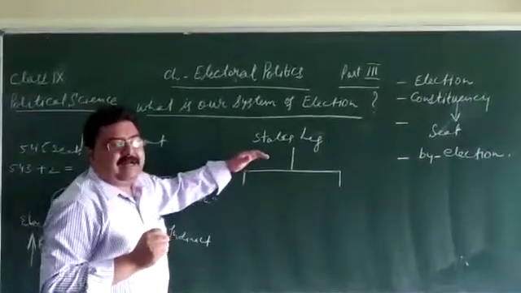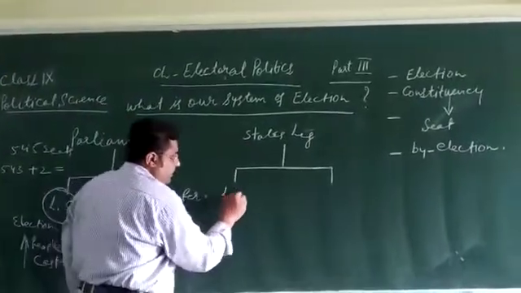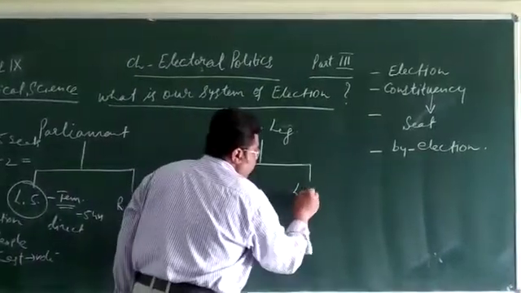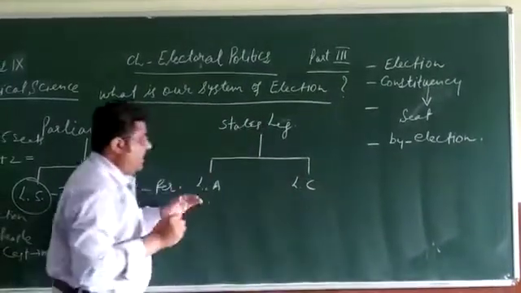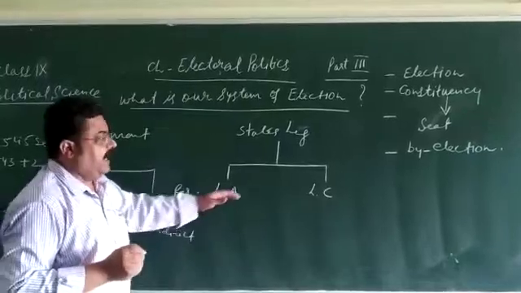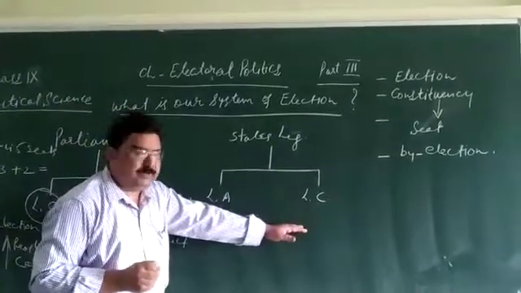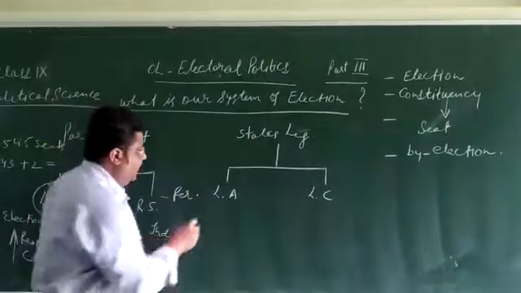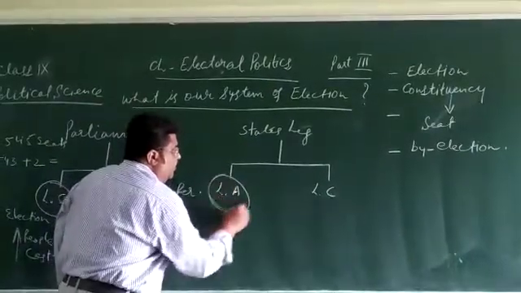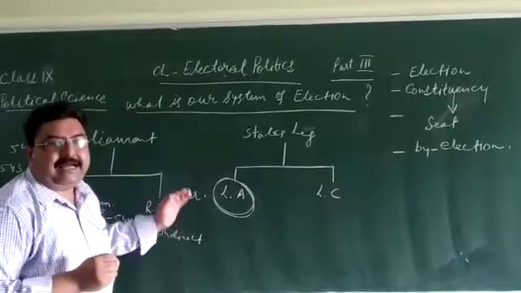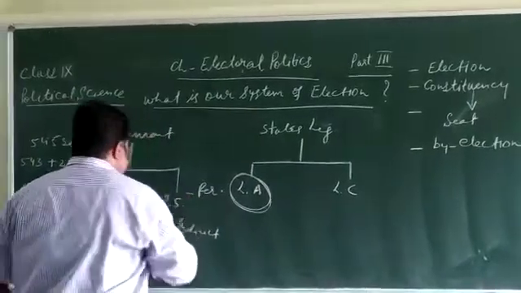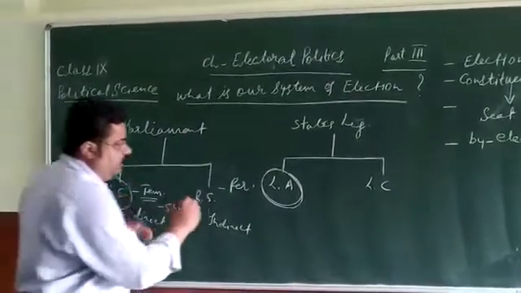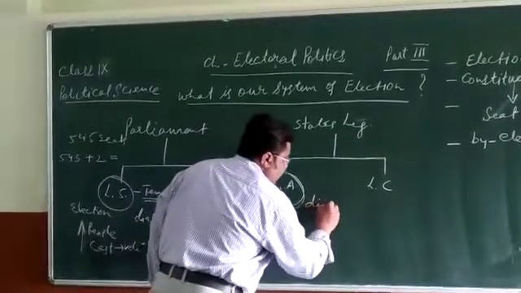We would call them the legislative assembly, the first house, and the legislative council. One house is the legislative assembly, another house is the legislative council. The state legislature has a house which is formed through direct election of the people, like Lok Sabha. This house is formed through direct election.